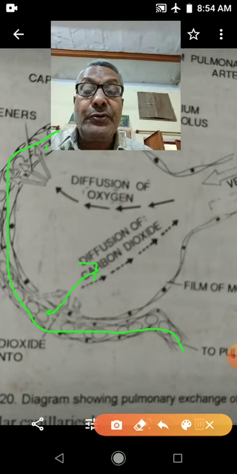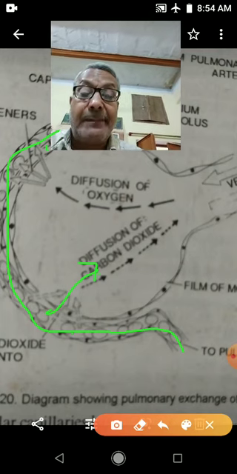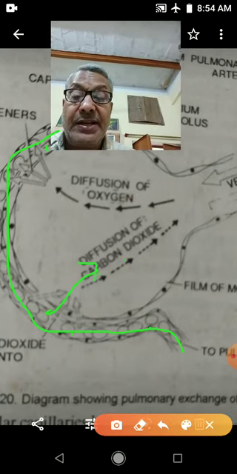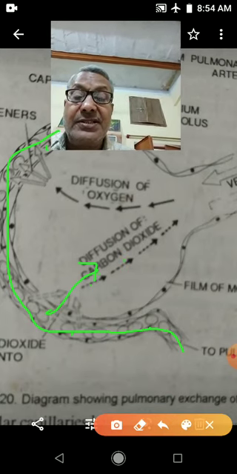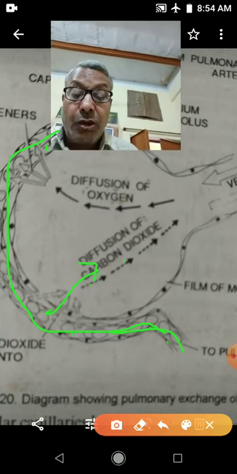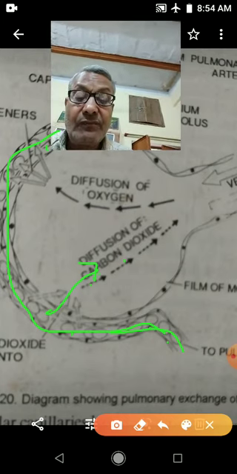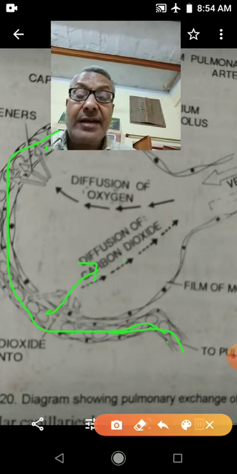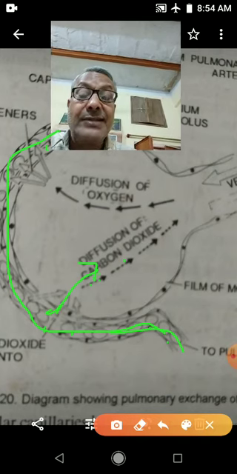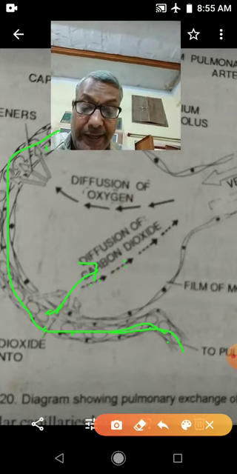Why is it going to diffuse? Because partial pressure of carbon dioxide in the alveolar air is 40 mm, and in the alveolar capillary is 46 mm mercury, and carbon dioxide diffuses from high partial pressure to low partial pressure. Carbon dioxide diffuses from alveolar capillaries into the alveolar air.